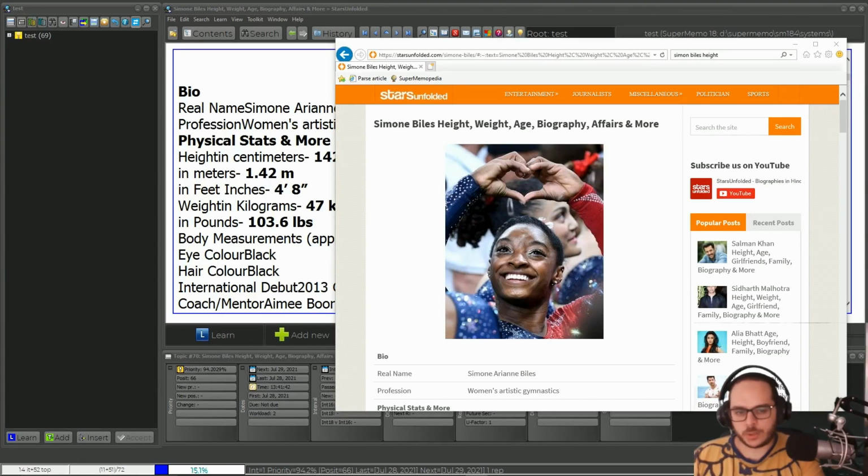Incremental greetings. Today I want to share with you a feature that is kind of obscure in SuperMemo, and that is unit conversion. So let's take, for instance, this article about Simone Biles.